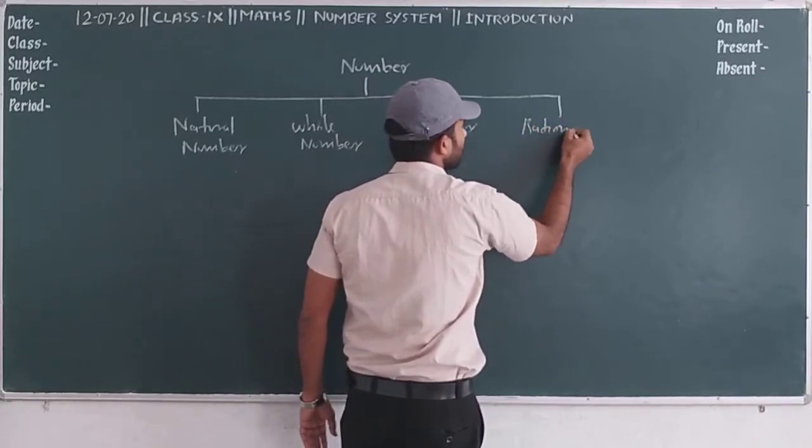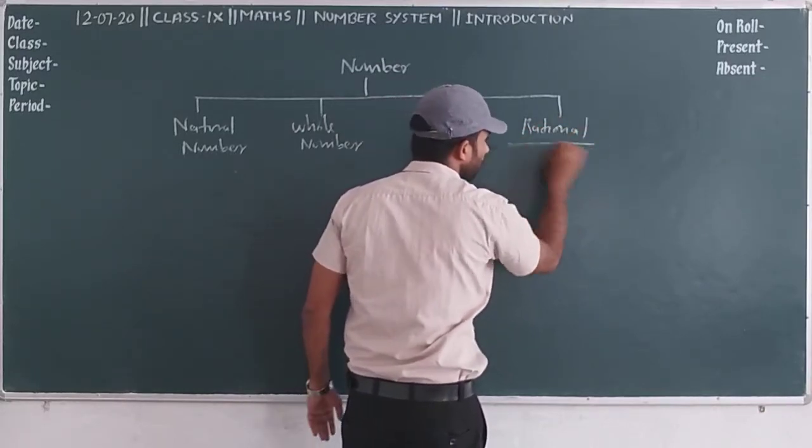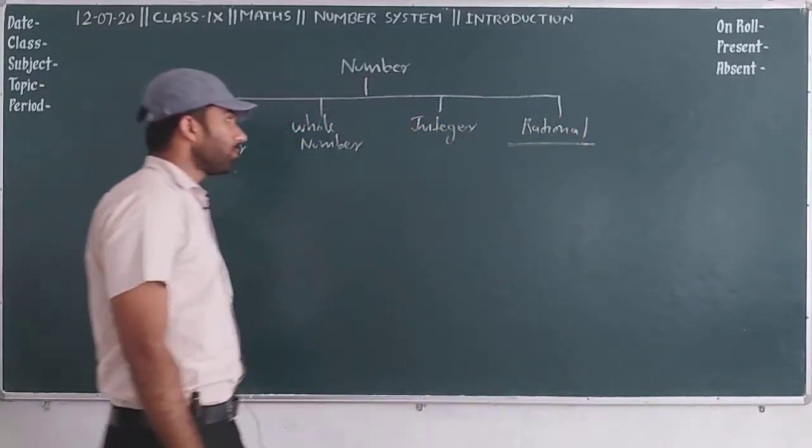Okay, this is our important topic, rational number.